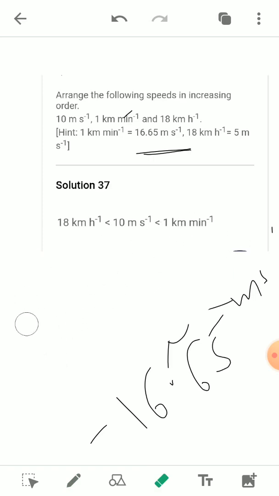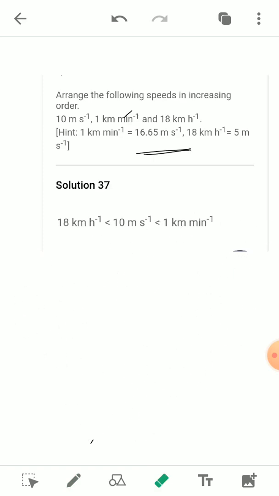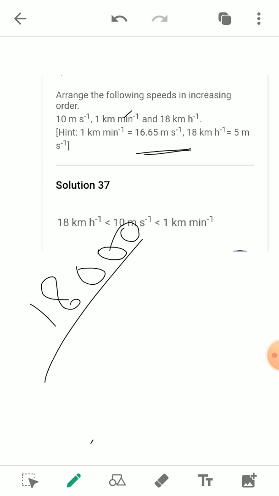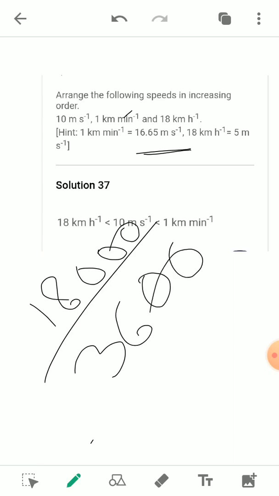Now see the last one, which is 18 kilometer per hour. It means 1 kilometer is equal to 1000 meter, so 18 kilometer will be 18,000 meter upon 1 hour, that is 60 into 60, which is 3600 seconds. So here the answer will be 5 meter per second.